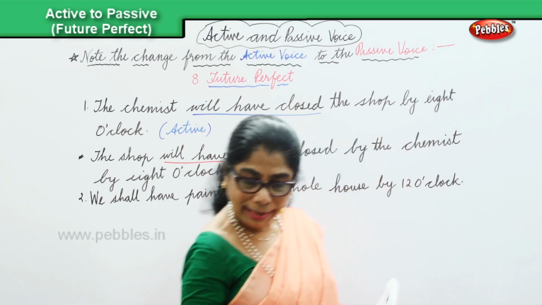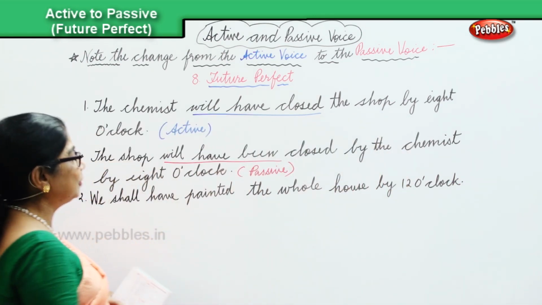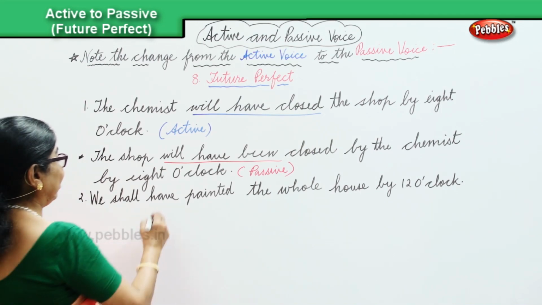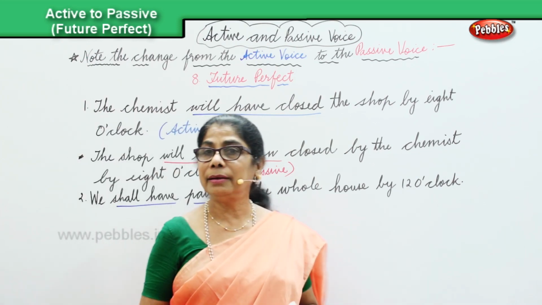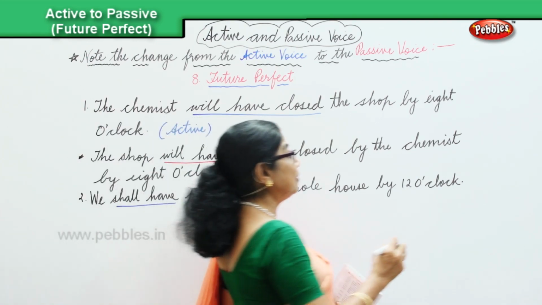Okay. Now we are looking at the active voice. We shall have painted, and this is in the active voice.